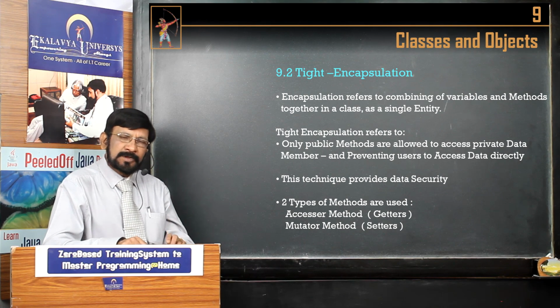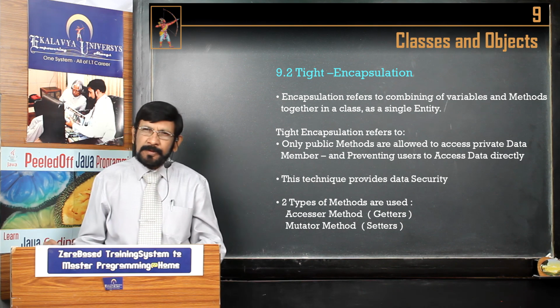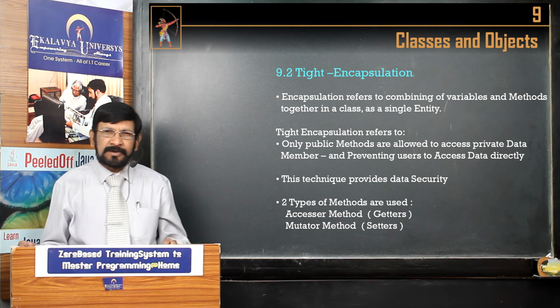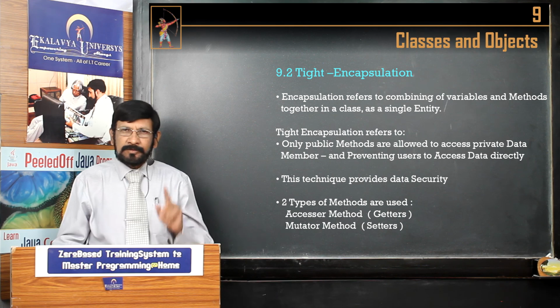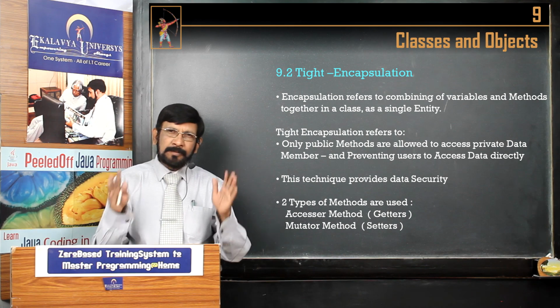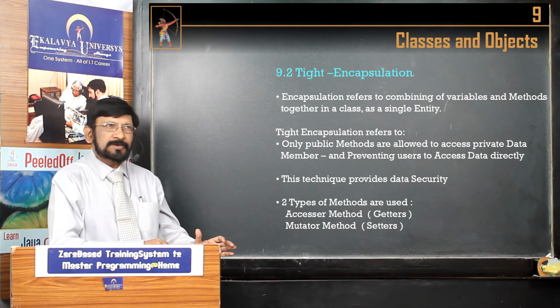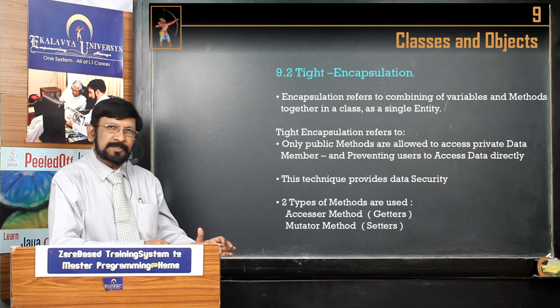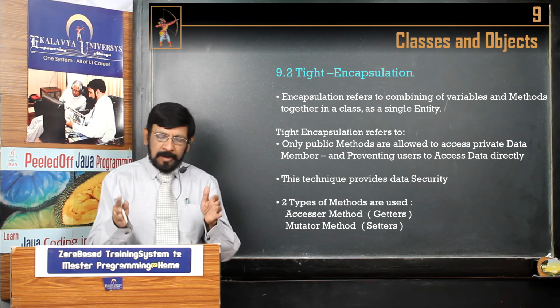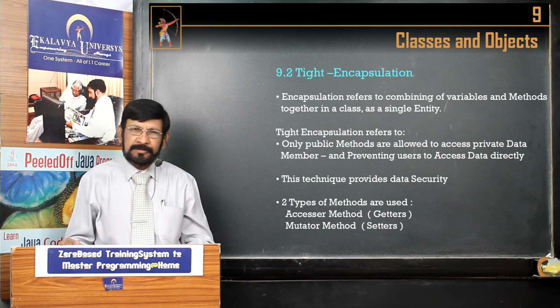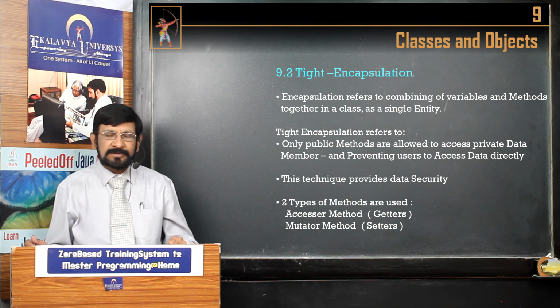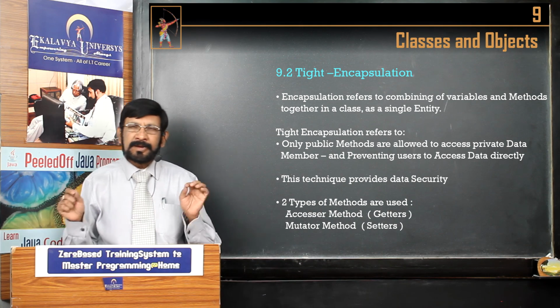So, that point you have to understand. Safety and security is very important. For that purpose, even though certain overheads are there, we must bear them. So, data protection, data safety is very important. That's why we must use these getter and setter methods. And by using getter and setter methods in our classes, we can implement tight encapsulation.